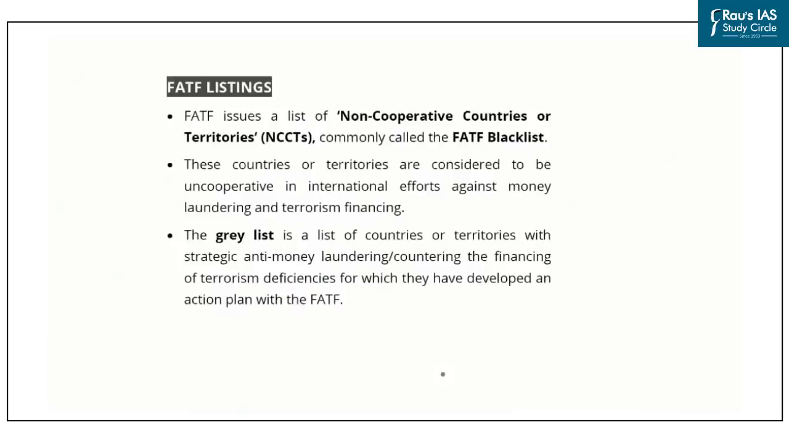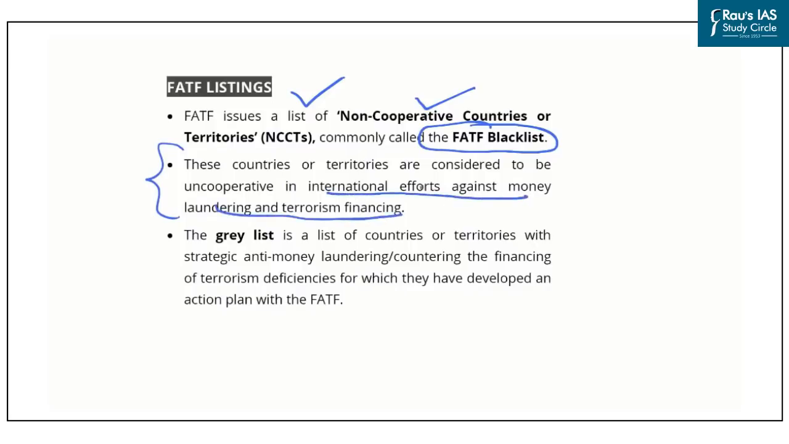Then, as we have learned in today's news article, Pakistan is likely to remain on the grey list of the FATF. So, what is meant by this grey list or the black list? Now, in this regard, the FATF issues a list of non-cooperative countries or territories, and these are called the FATF blacklist countries. Now, these are the countries or territories that are considered to be uncooperative in the international efforts against money laundering and terror financing.